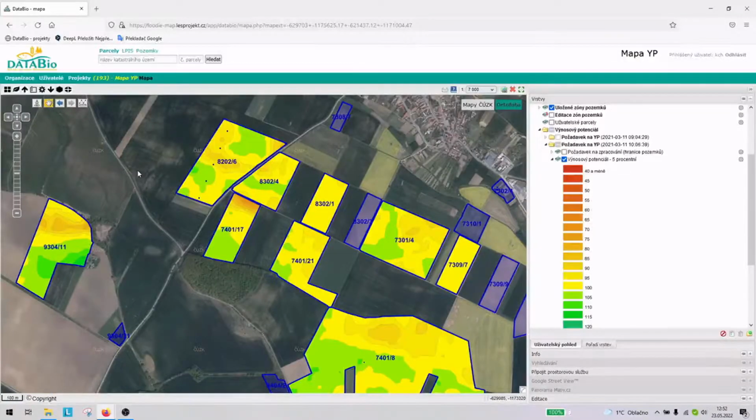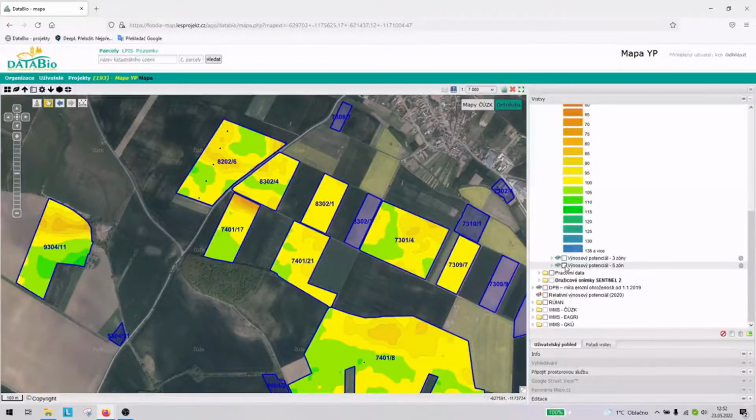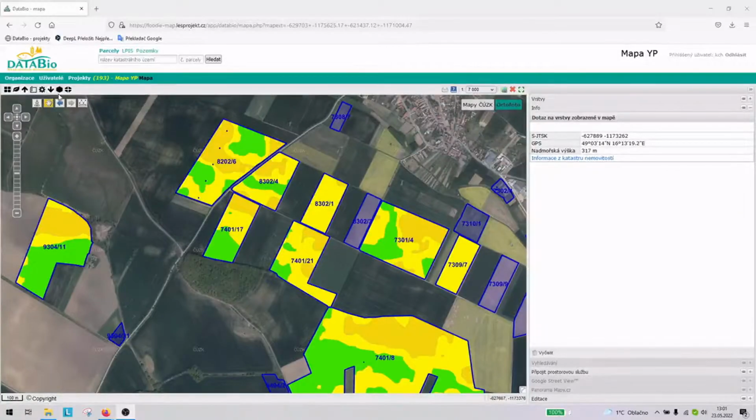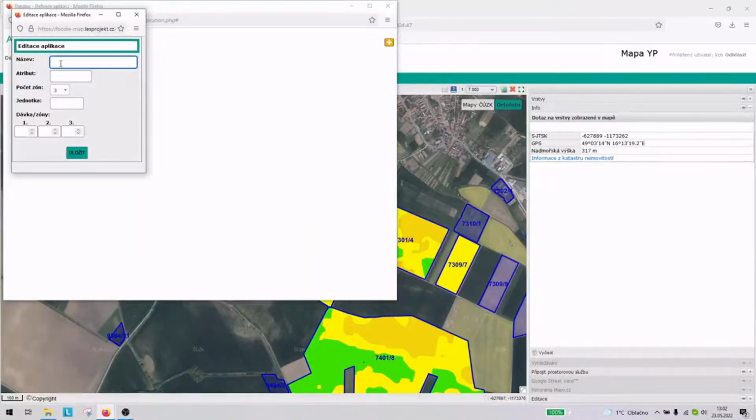For preparation of variable rate application maps, it is usually more suitable to use zones classified into 5 categories or 3 categories instead of this classification into categories by 5%. Once the agronomist of the farm has this data, it's up to them to choose what strategy for variable rate fertilizer application to use. One of the possible approaches can be